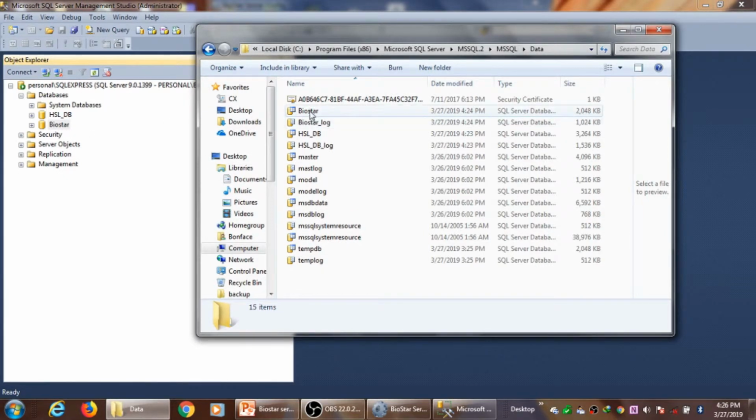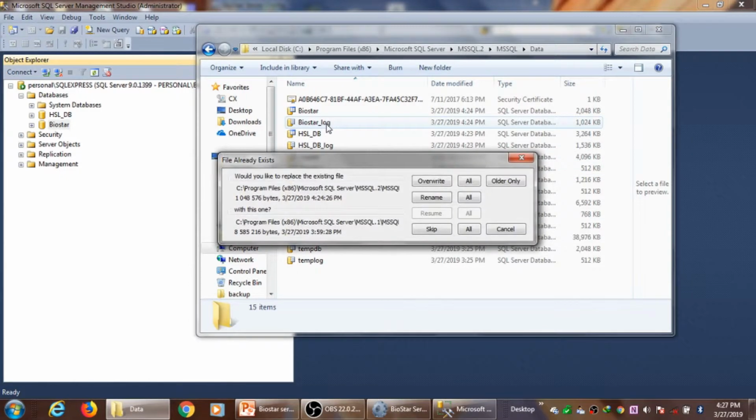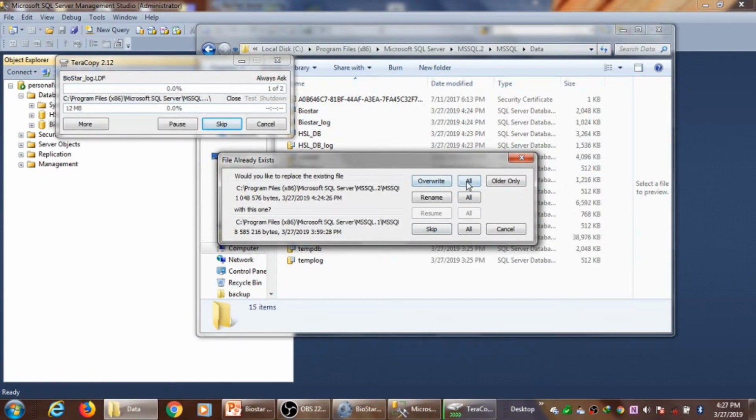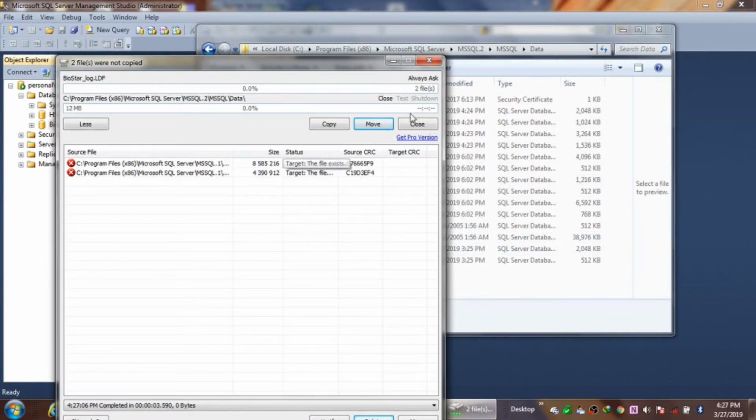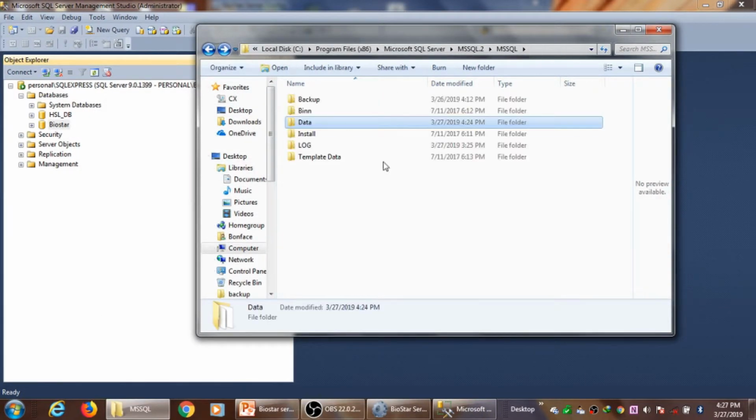These two files were not there, and after creating these, now we're seeing these two files, and so we have just replaced our two files with these ones. Alright.